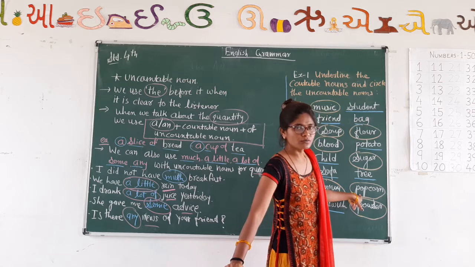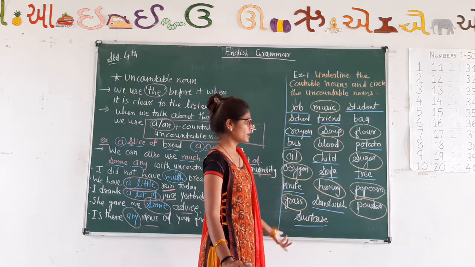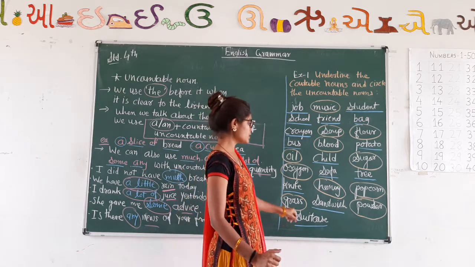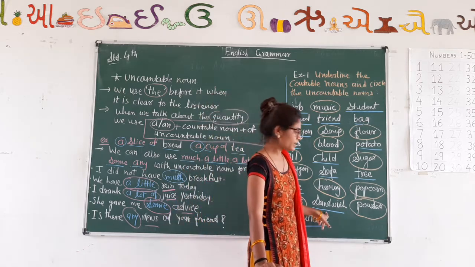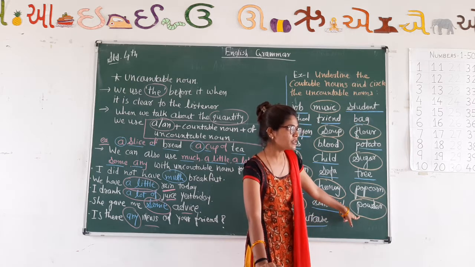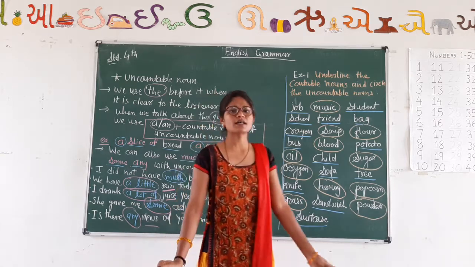Then popcorn. Is popcorn countable? No, there are a lot of popcorn, so we cannot count. Grass. Grass we cannot count, so it is uncountable. Sandwich. Countable noun. Powder. Can you count the powder? No, so it's an uncountable noun. And suitcase. Suitcase is a countable noun.